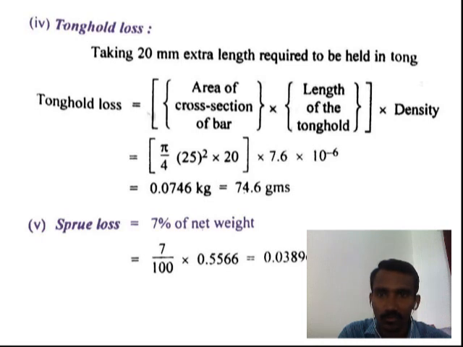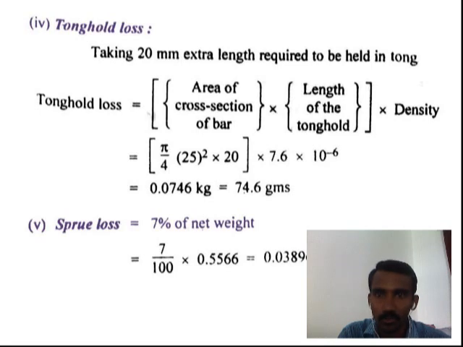Then area of cross section means pi by 4 into 20 square. Into length of tongue hole, 20 mm, into density of material 7.6 into 10 to the power minus 6. Finally, the tongue hole loss is 0.04746 kg or 4.6 grams.